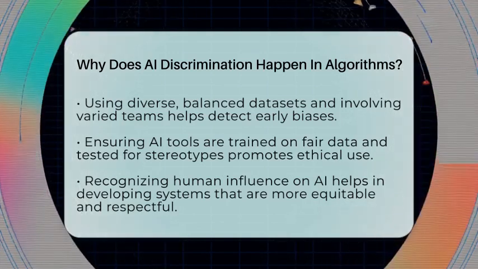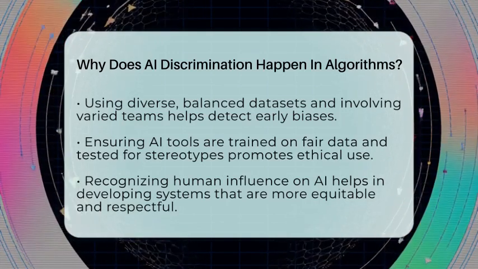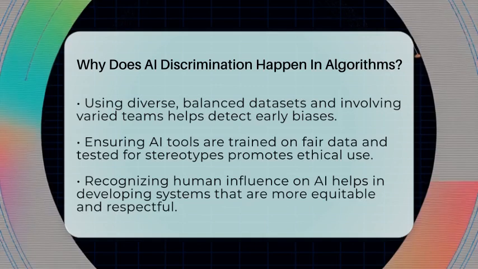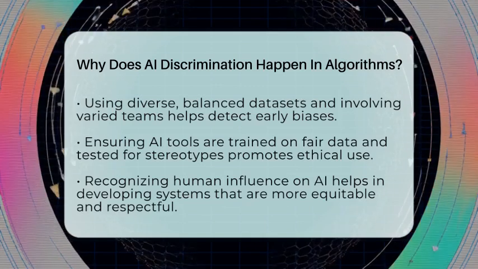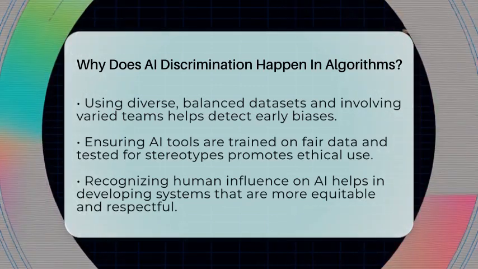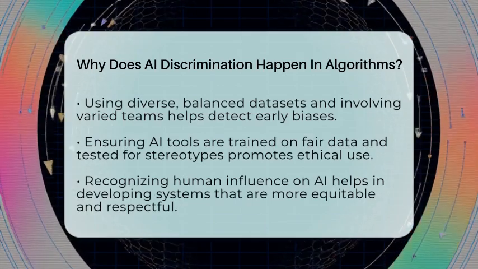In the end, AI discrimination happens because these systems mirror the data and choices made by humans. Recognizing this helps us build smarter, fairer AI that treats everyone with respect and fairness.